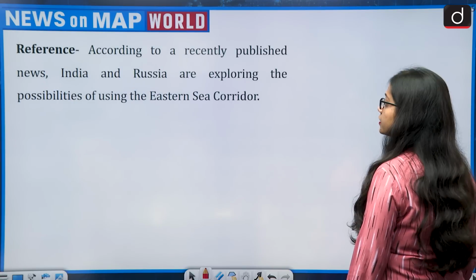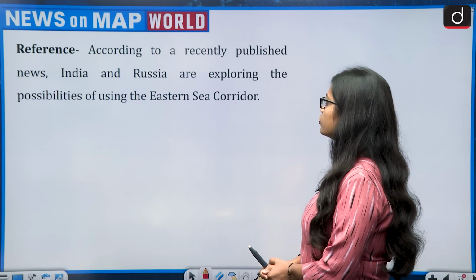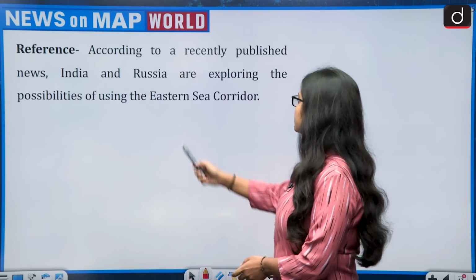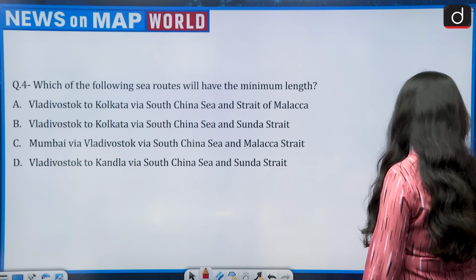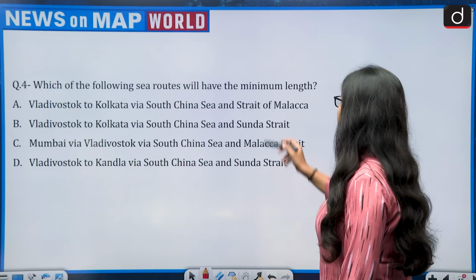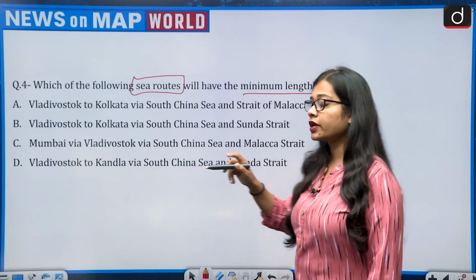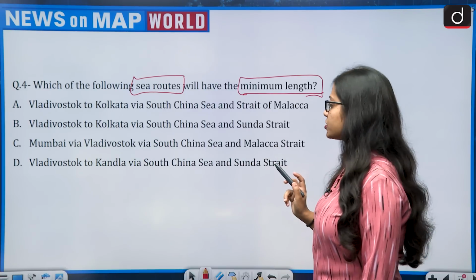Now next question, the reference says, according to a recently published news, India and Russia are exploring the possibilities of using the Eastern Sea Corridor. Now this brings Russia to the news. So the question says, which of the following sea routes will have the minimum length? Important words there are, first is sea route and second is minimum length. Minimum length. So there are 4 options given.